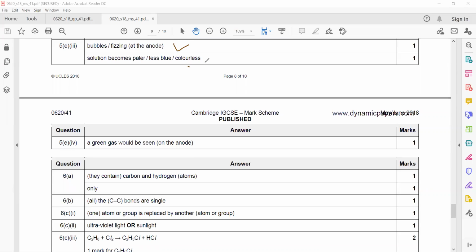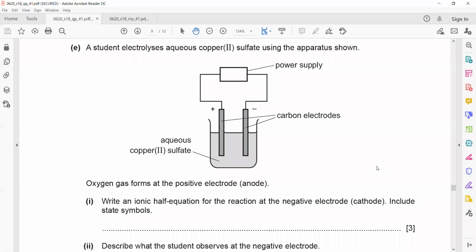And why does the solution become paler or lighter? Because the amount of copper in the electrolyte is decreasing. You cannot say electrolyte used up, because the color of this electrolyte is due to copper. It contains copper ion, sulfate ion, hydrogen ion, and hydroxide ion.